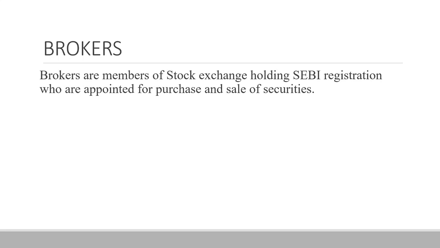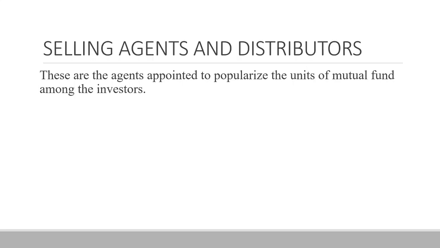Then we have the brokers. Brokers are the members of the stock exchange who have to register with SEBI and who are appointed for the purchase and sale of securities. For example, we have Karvy Securities, Geojit and Zerodha. They are all brokers who are members of the stock exchange and are appointed for the purchase and sale. Then we have the selling agents and distributors. So mutual funds will select certain agents to popularize the units of the mutual funds among the investors.